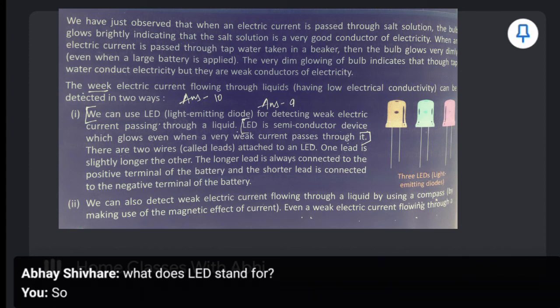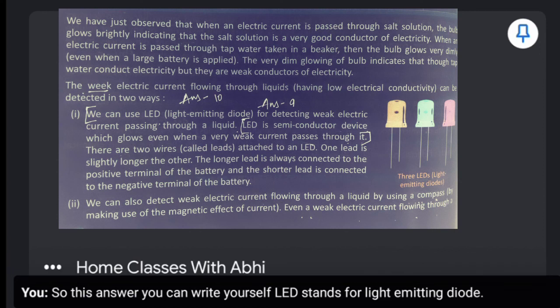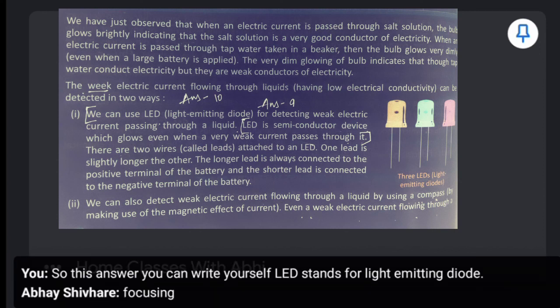So this answer you can write yourself. LED stands for light emitting diode. Okay. Next one.